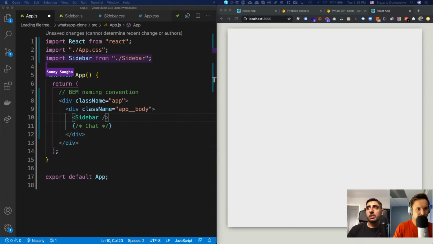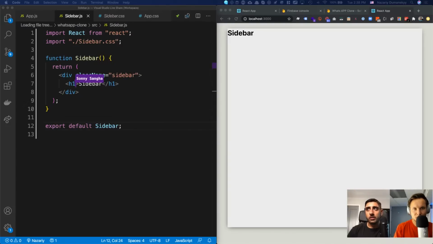So then we need to import that at the top. I've done a little neat trick there. I just went control space at the end of the component, and you can do a little shortcut. Save it, and we should see, hi, I'm a sidebar. Oh, okay, sidebar. Perfect. Nice. Hi, I'm a sidebar.